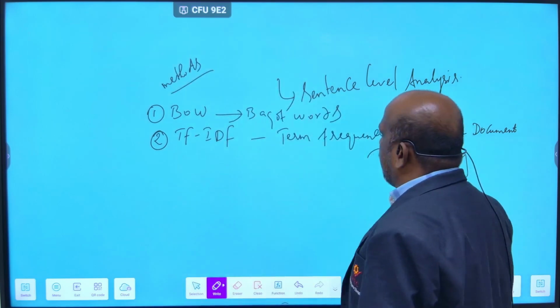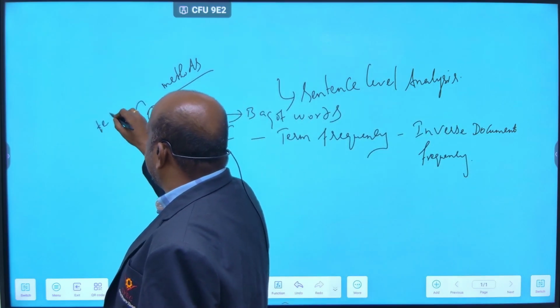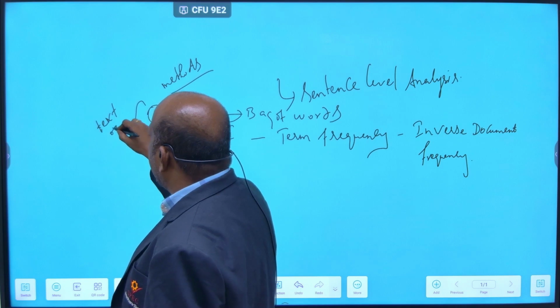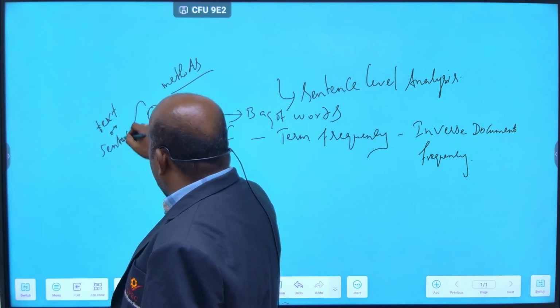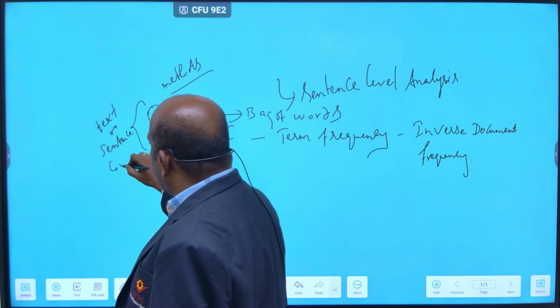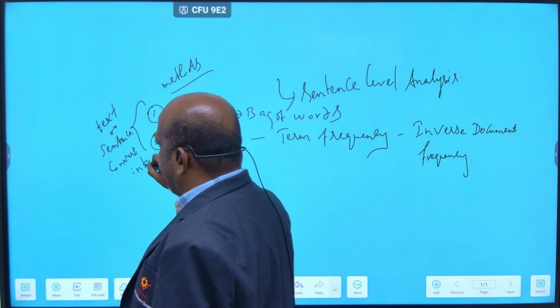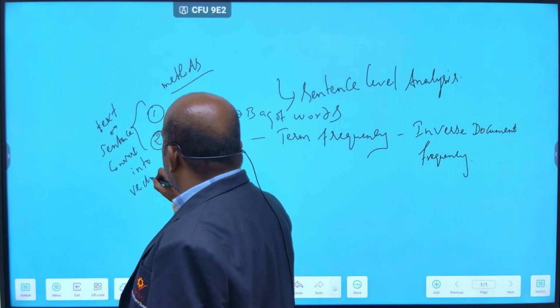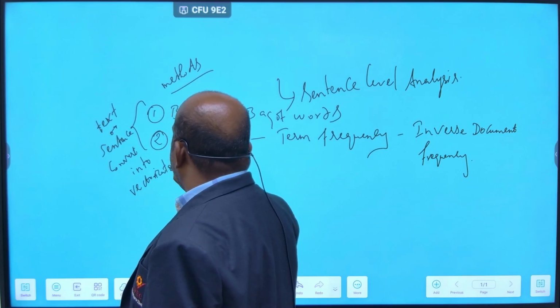Why do you go for these two methods? Because text or sentences are converted into vectorization.